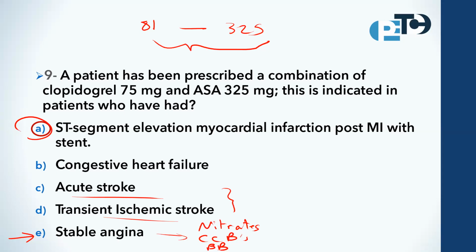Here we have two risks, the risk of myocardial infarction and the risk of stent, so it is higher in risk than the acute stroke or transient ischemic attack. In some cases of acute stroke or transient ischemic attack, we can use this combination for a short time, but not like the first one. Therefore, choice A is the best answer for this question. Is it clear?